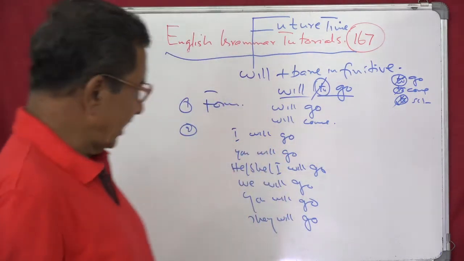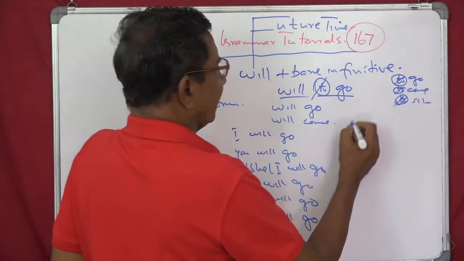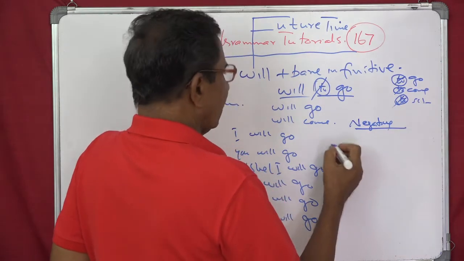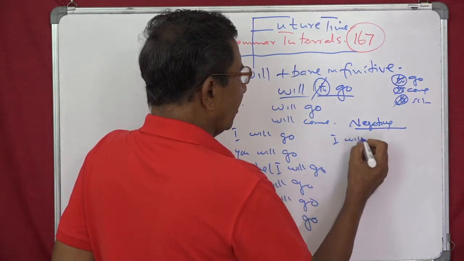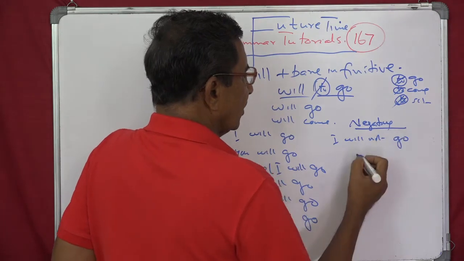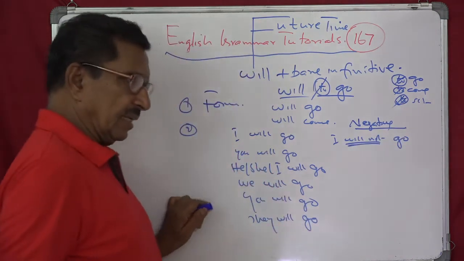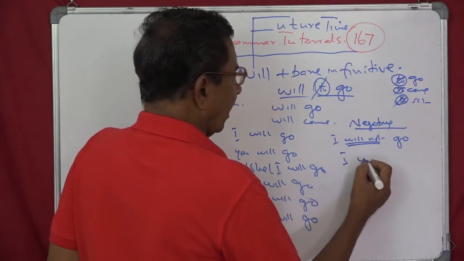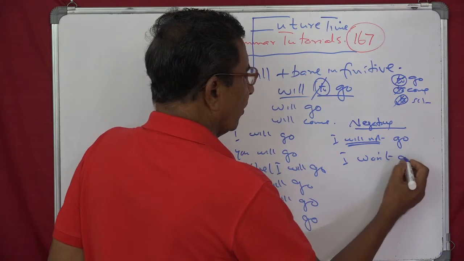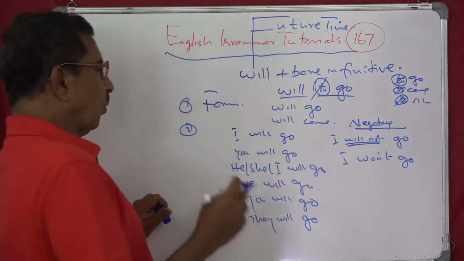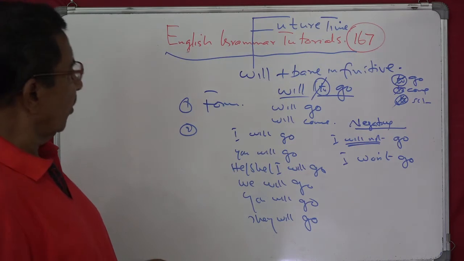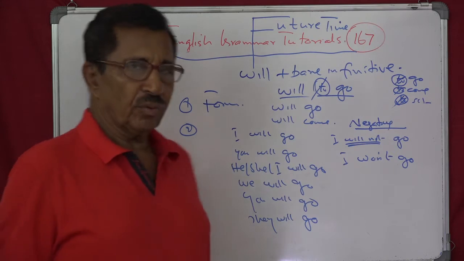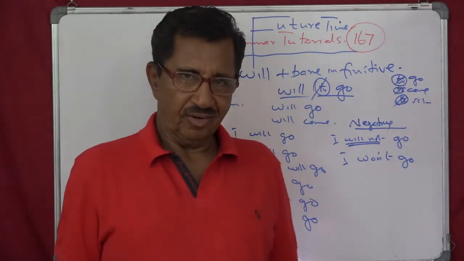And now the third step is negative. Negative, as you can see, is not. So I will go will be I will not go. So usually we contract this. Contract means shorten this, and the shortened form will be I won't go. You won't go. She won't go. It won't go. I won't go. We won't go. You won't go. And they won't go.